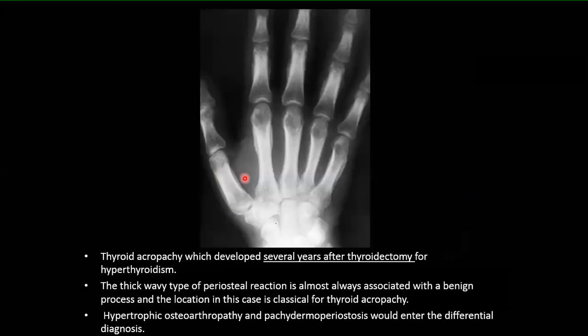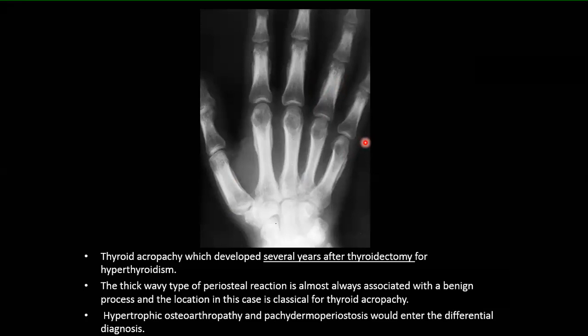And again, another example, you can see here this type of periosteal reaction that we talked about. It is in the form of a linear periosteal reaction, solid, okay, involving the first, second, and fifth metacarpals. Also, findings can be seen in the phalanges. You can see this periosteal reaction here and there, okay?